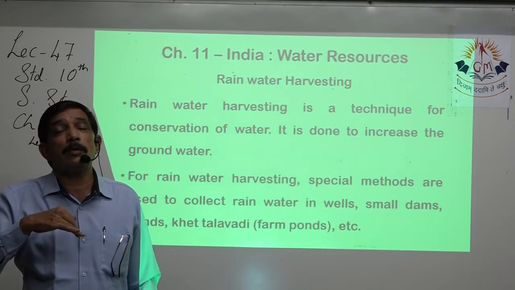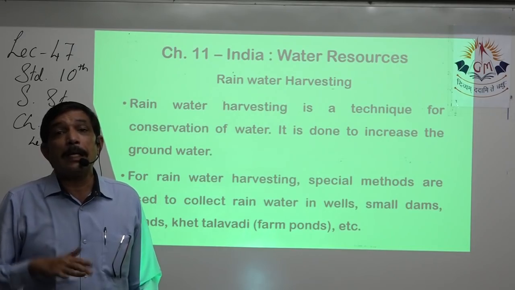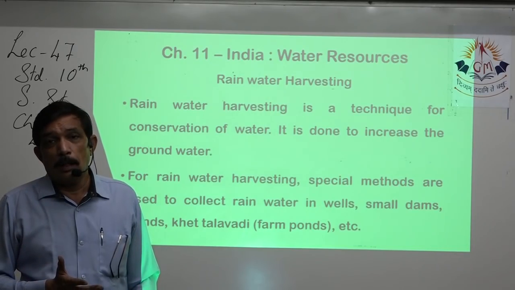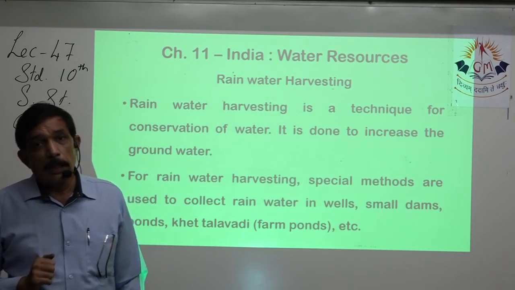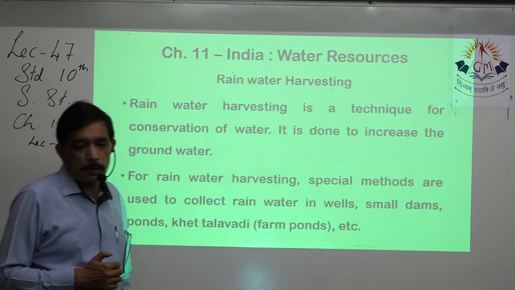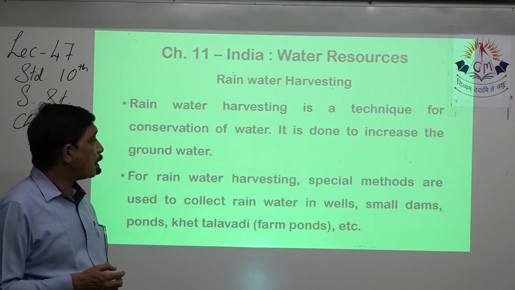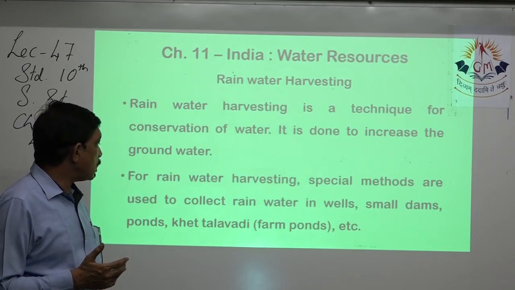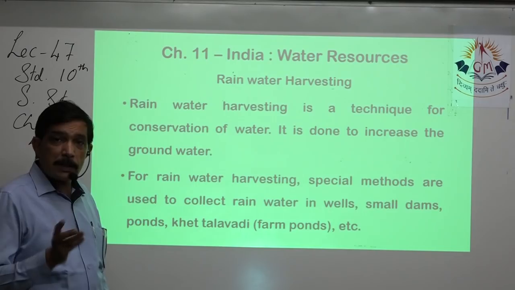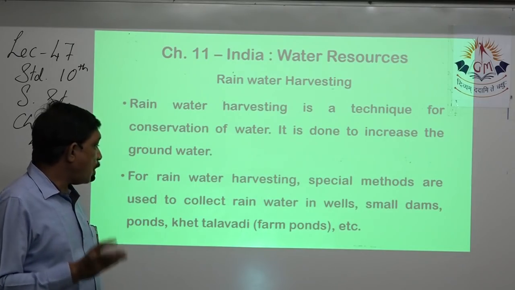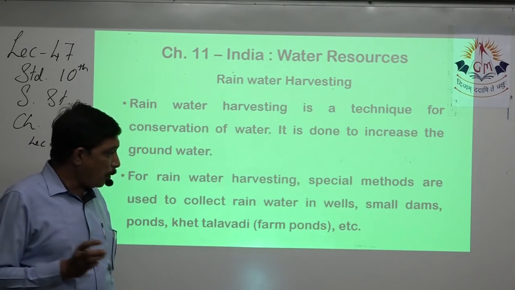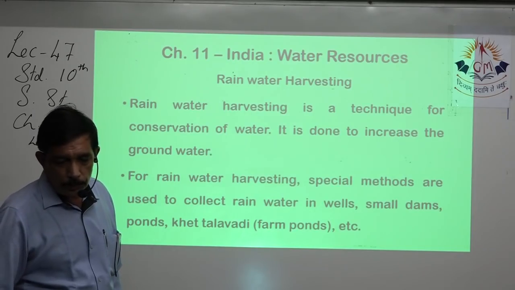So if we have these effective ways of replenishing the water table, then it can help us. It is done to increase the groundwater. For rainwater harvesting, special methods are used to collect rainwater in wells, small dams, ponds, khetwadi, that is farm ponds, etc.